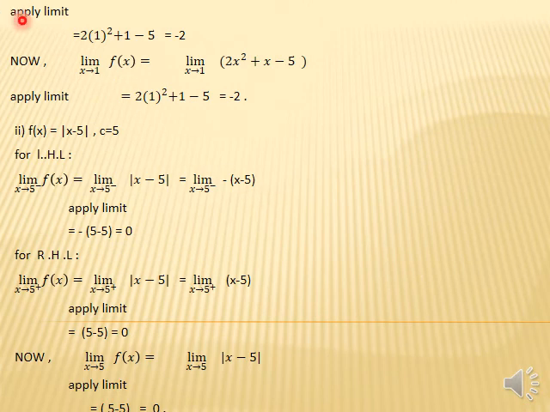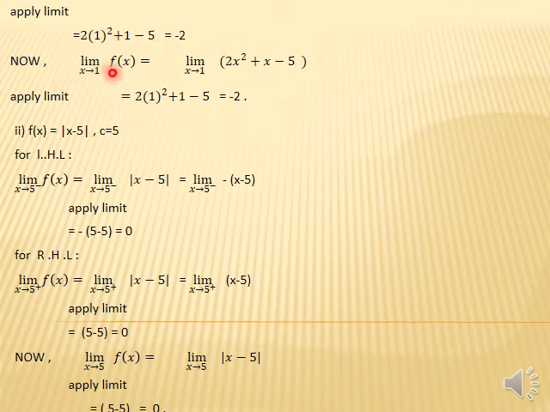Now student, here is the remaining part of the previous question. We apply the limit, and after applying the limit we get the limit of the function is minus 2. Now student, we find the left hand limit and right hand limit. Then we find the value of the function at x equals 1. Firstly we find the limit as x approaches 1 from the negative side.